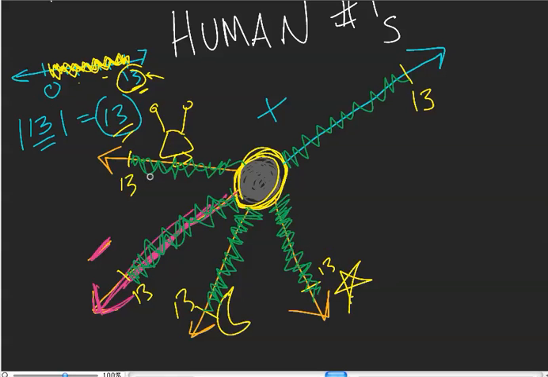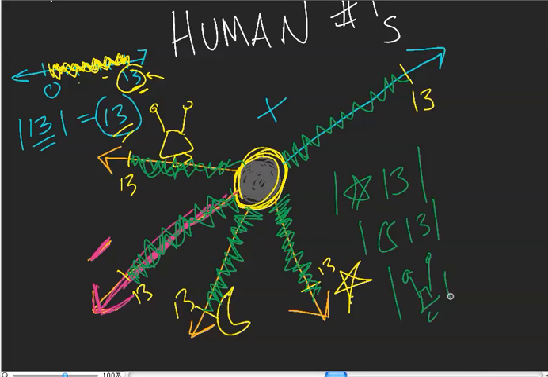It makes no difference. So all absolute value is, if we have the absolute value of star 13 or the absolute value of moon 13 or the absolute value of that funny looking alien race 13, they all are just going to convert it to our number system so that we can read them. So they're all just positive 13.